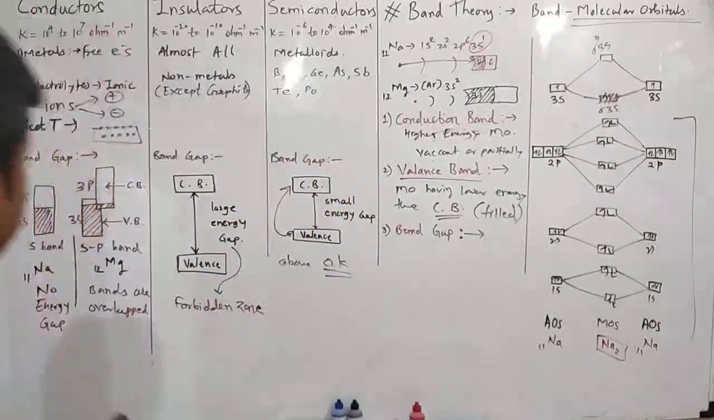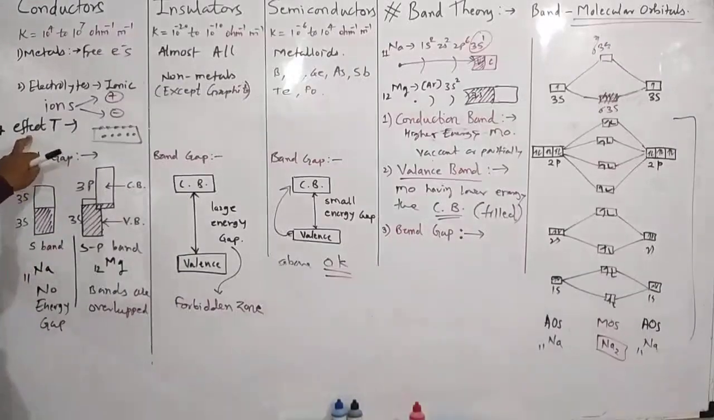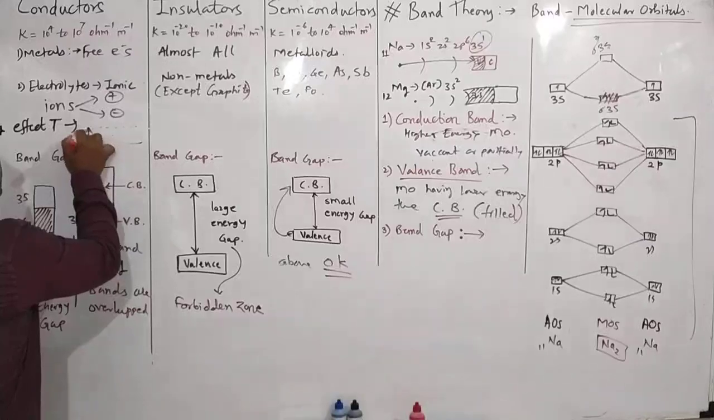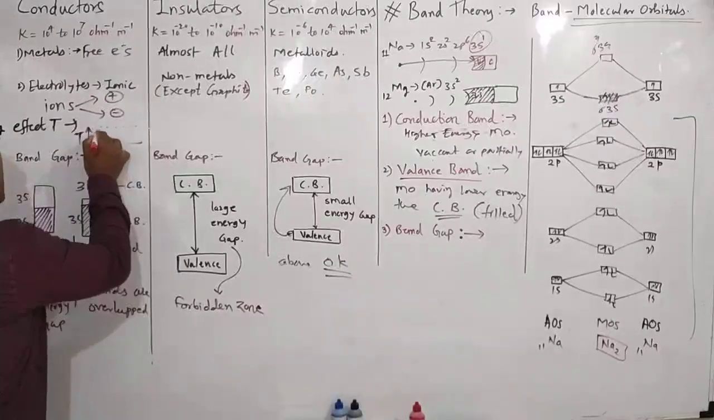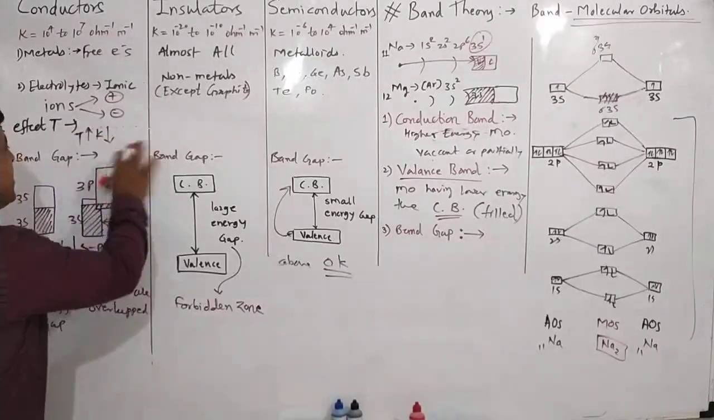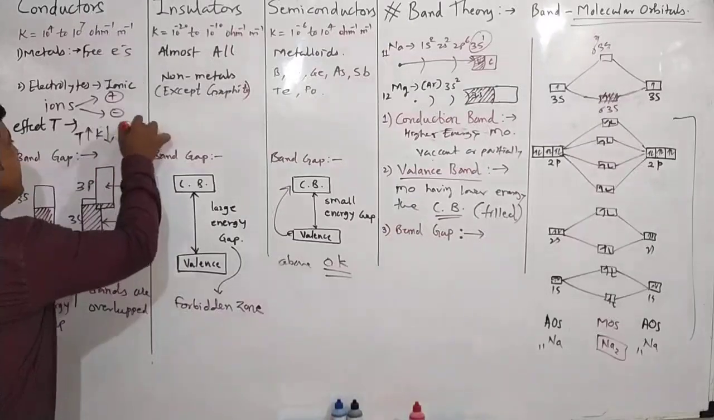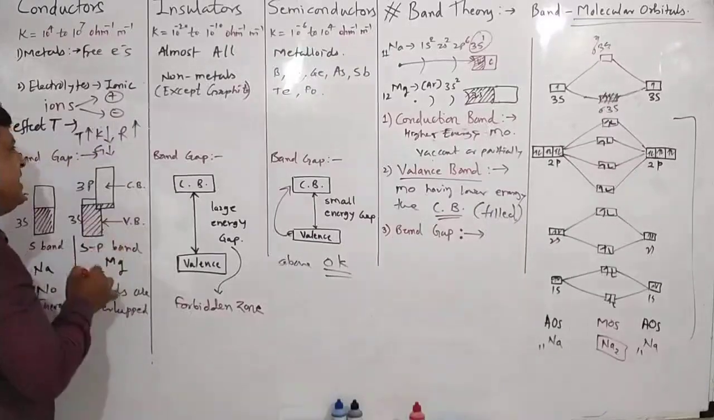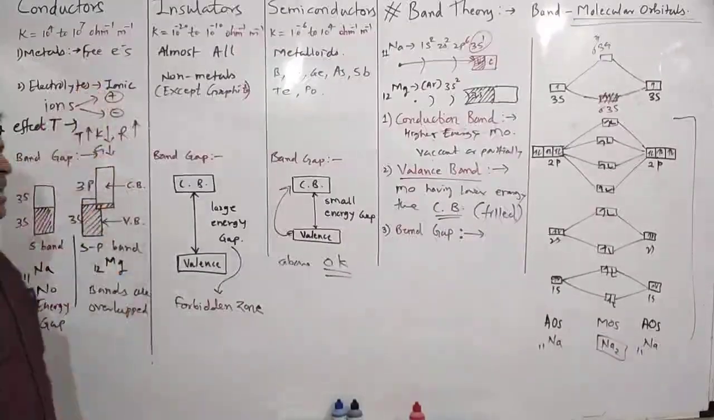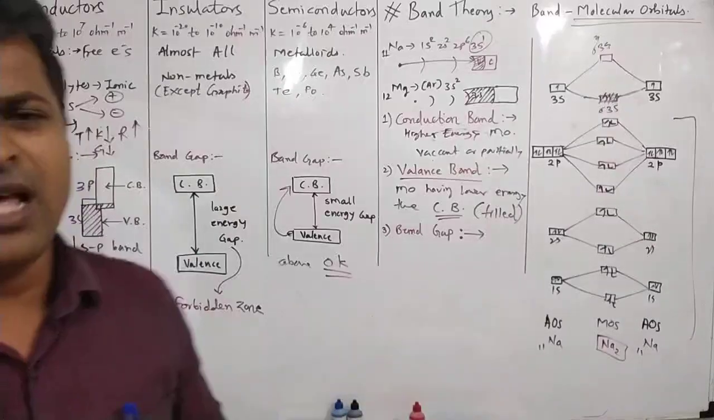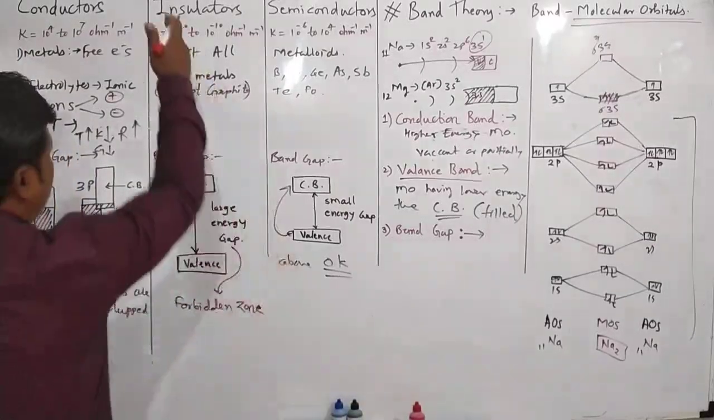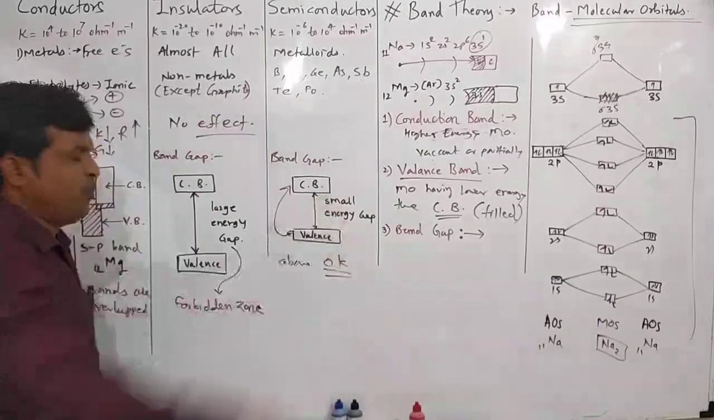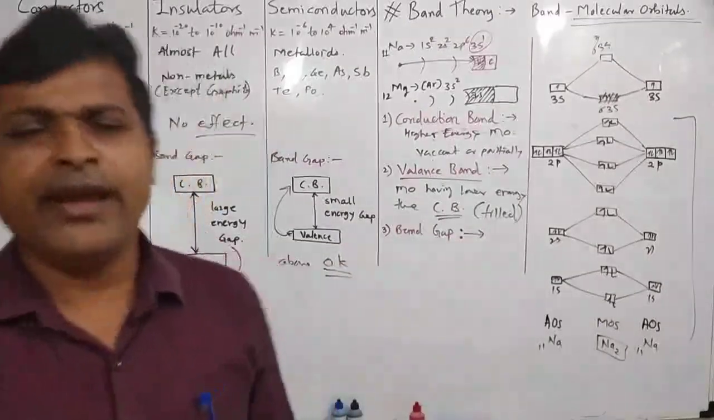And that is why, the effect of temperature in case of metal: temperature increases, conductivity decreases, resistance increases. We can say temperature increases, conductance decreases and resistivity increases, because conductance and resistance are inversely proportional to each other. What about insulators? No effect. We can say there is no effect of temperature on the insulator.